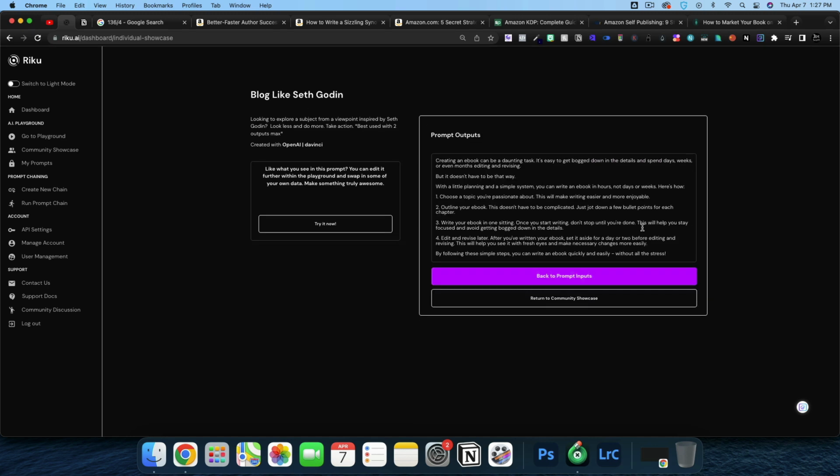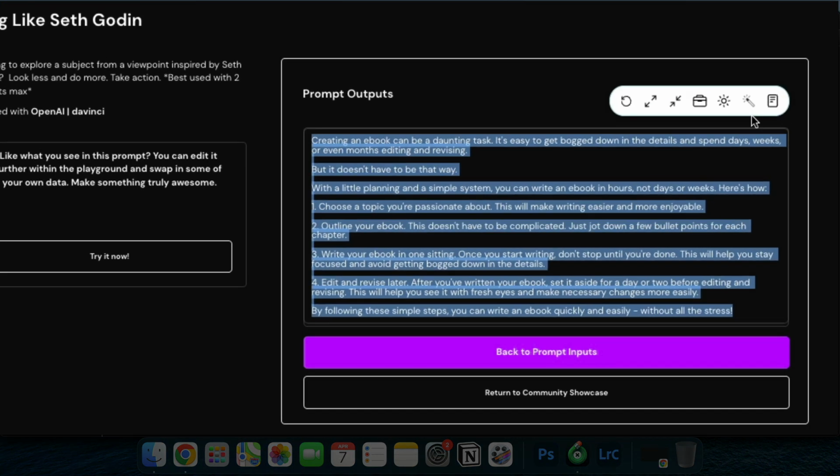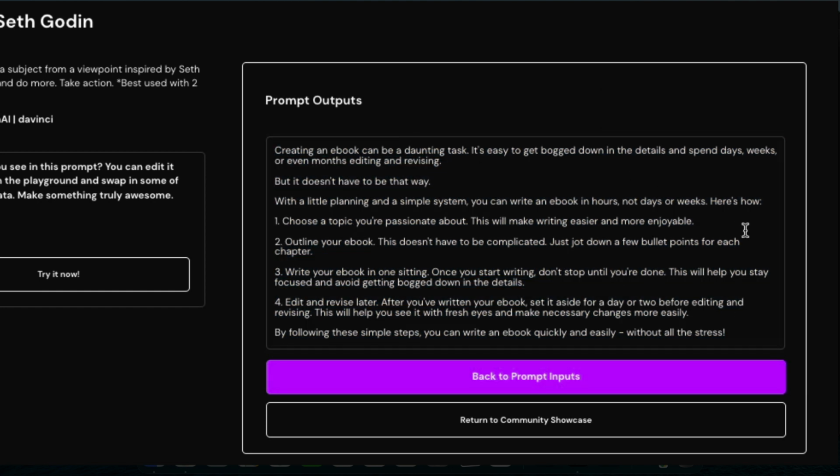Now, I'm not going to say that we can do all of this using AI, but I do think we can do most of it. Creating an ebook can be a daunting task. It's easy to get bogged down in the details and spend days, weeks, or even months editing and revising. But it doesn't have to be that way. With a little planning and a simple system, you can write an ebook in hours, not days or weeks.